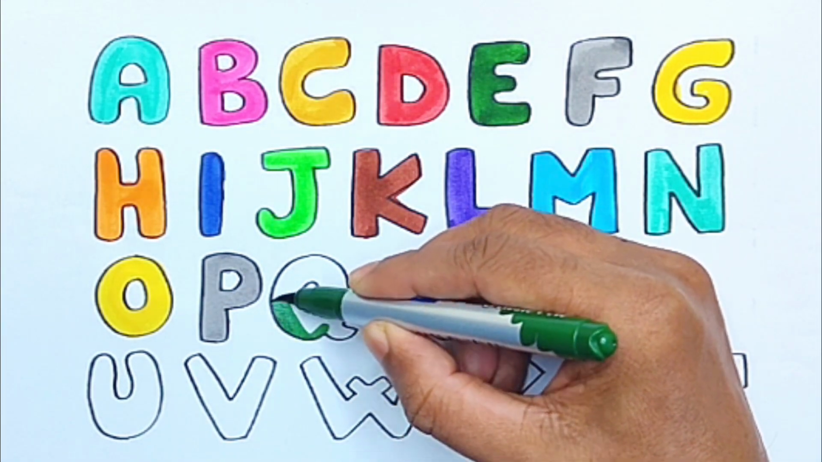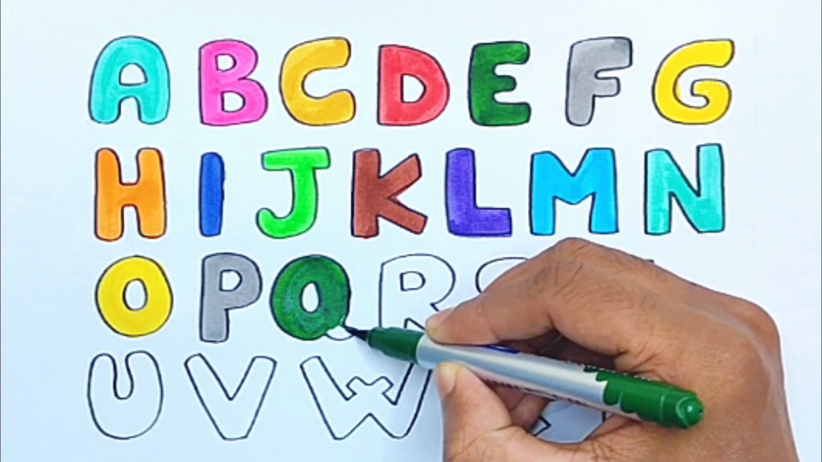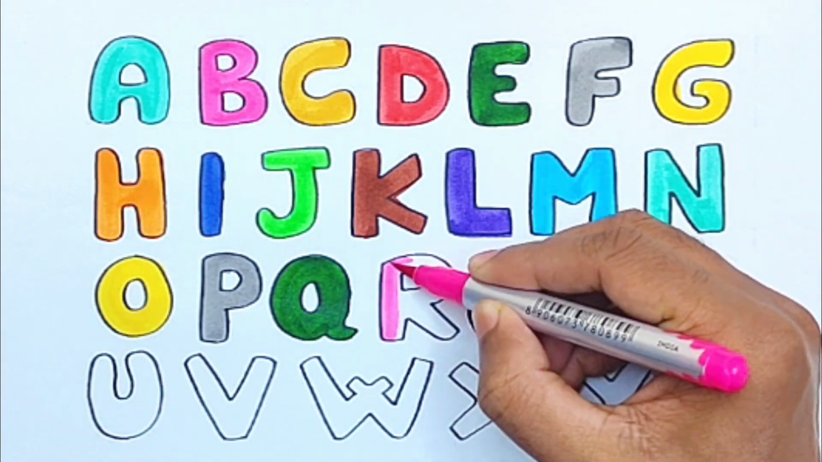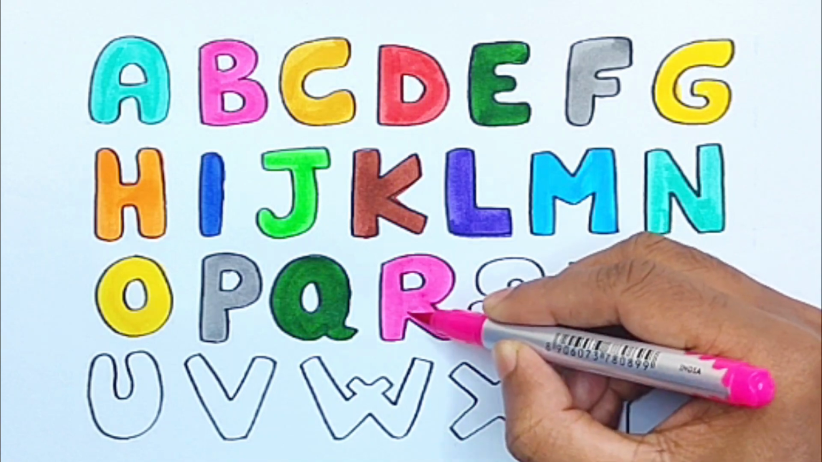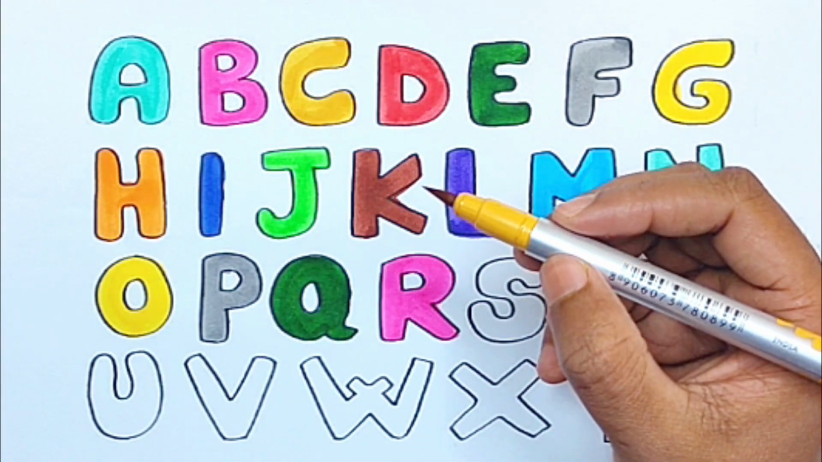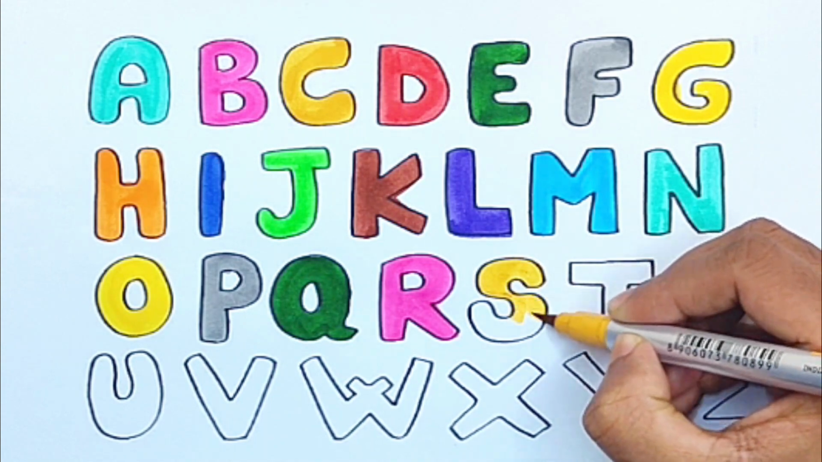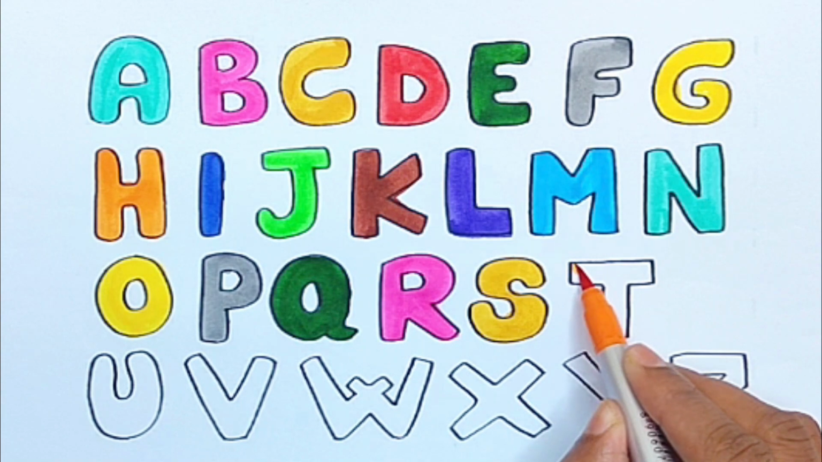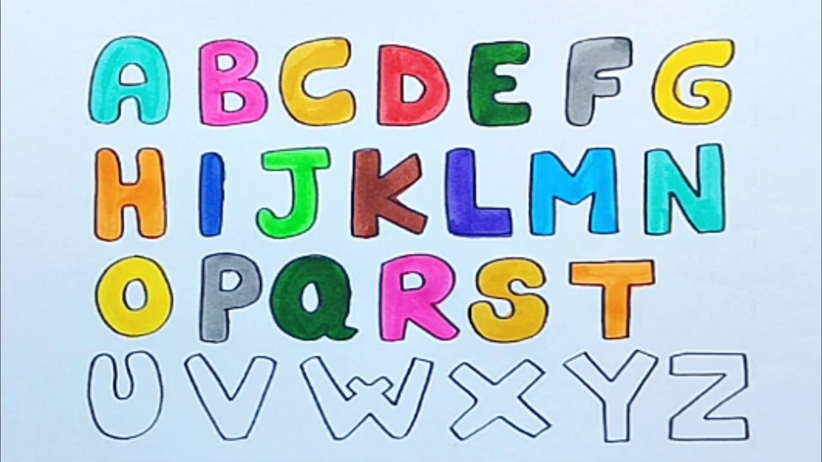Q. Green color. Q for queen. R. Pink color. R for rainbow. S. Yellow brown color. S for strawberry. T. Orange color. T for tomato.